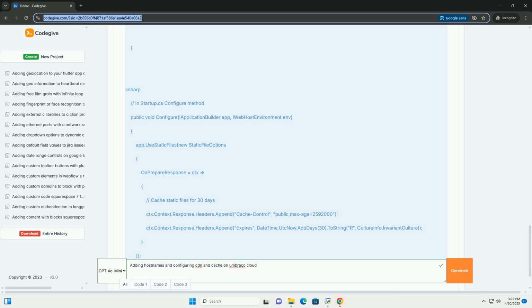7. Conclusion. By following the steps outlined in this tutorial, you can effectively add host names, configure a CDN like Cloudflare, and implement caching strategies to optimize your Umbraco Cloud website for performance, scalability, and user experience. Remember to monitor your website's performance and adjust your caching configuration as needed to ensure that it is meeting your needs. Good luck.